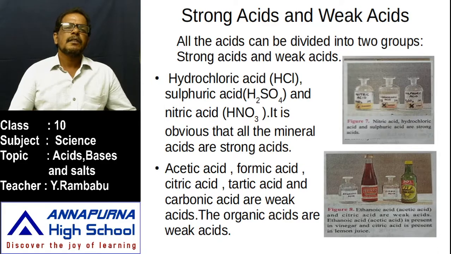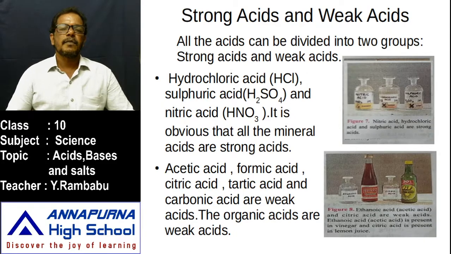Mostly these are weak acids, but not strong acids. But what we use in our lab, mostly hydrochloric acid, sulfuric acid, nitric acid, these are strong acids. Like that, these acids are classified into two types, strong acids and weak acids.